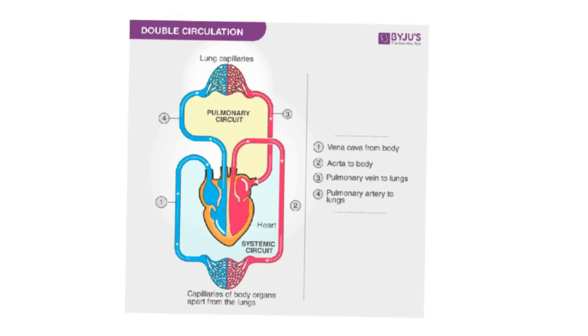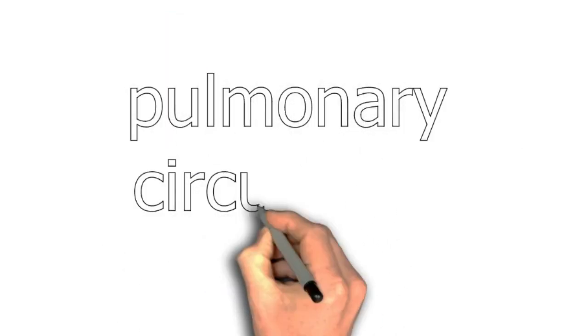We will see what this pulmonary circulation is in detail. Pulmonary circulation is the circulation which takes place in the lungs. It starts in the pulmonary artery, which arises from the right ventricle, and soon it divides into two branches that enter the respective lungs. Pulmonary veins collect the oxygenated blood from the lungs and carry it back to the left auricle of the heart. This is how the pulmonary circulation is conducted.